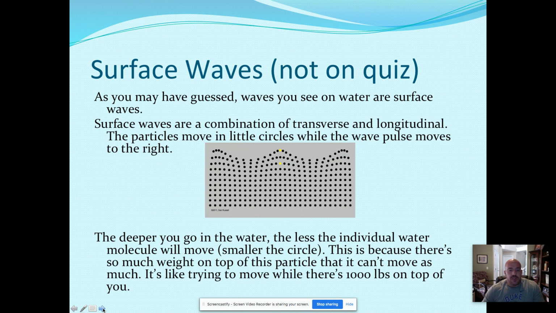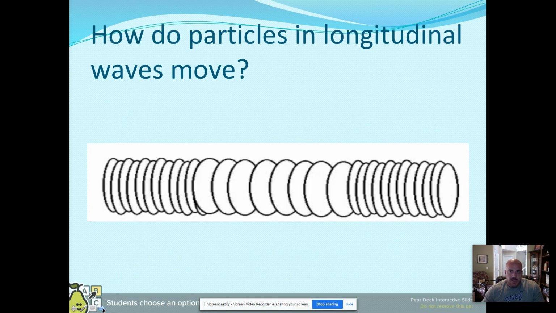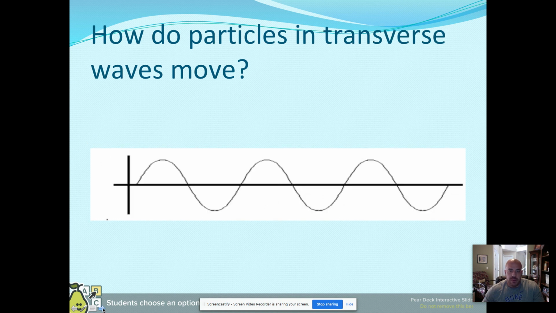Like we said, surface waves will not be on the test, but the movement of particles is up and down and left and right. So kind of quiz yourself here. How do particles in longitudinal waves move? Well, they move parallel or back and forth or left and right. Transverse, that's right, they move up and down, and the fancy word for that is perpendicular.